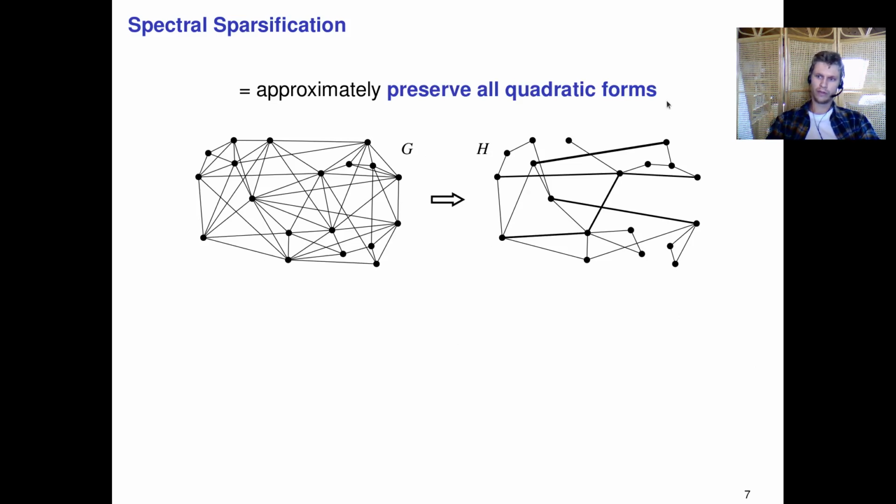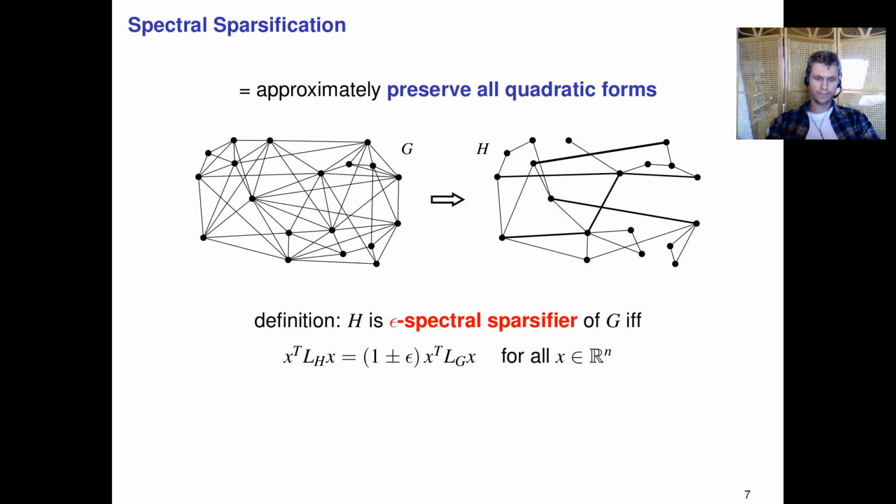So given a graph G, we want to return a sparser graph H, such that the quadratic forms of H, for every x, are epsilon approximations of the quadratic forms of G. And this basically implies that properties such as the min cut of H will be epsilon approximations of these properties in G. Equivalently, we could ask that the quadratic forms in the pseudo-inverse of the Laplacian are epsilon approximated. So these are two equivalent definitions of what we call epsilon spectral sparsifiers.